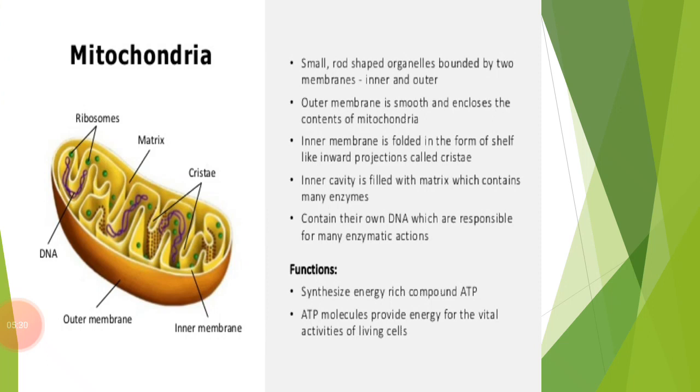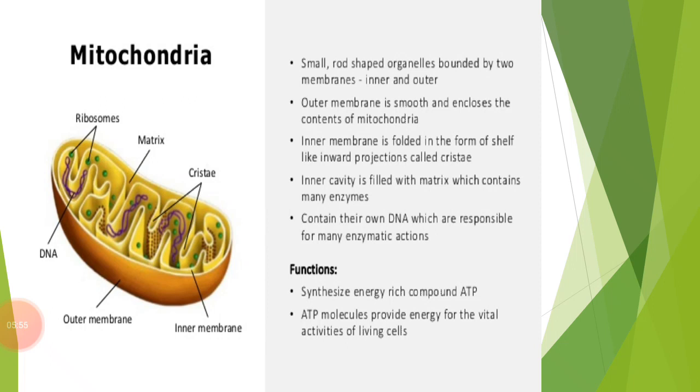They are the granular organelles present in the cytoplasm of all the eukaryotic cells except the RBC of mammals. A mitochondrion consists of an outer membrane and an inner membrane, and that inner membrane is folded inwards. Just look at the diagram that is given to you here.